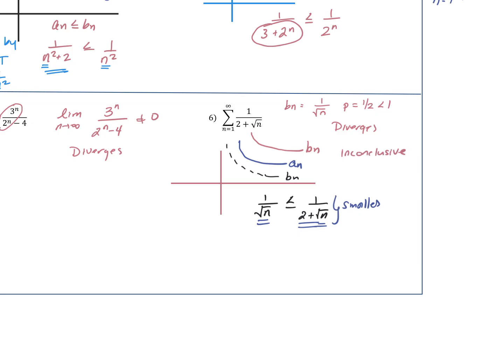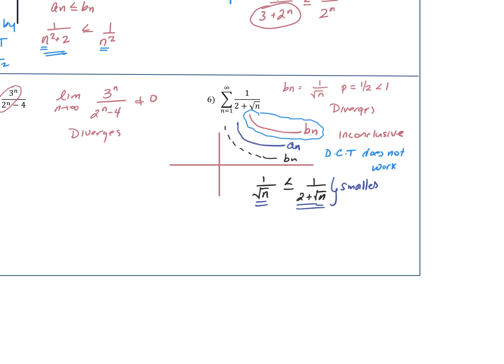So for this, the direct comparison test does not work. Because if the B sub n diverges, which is fine, it's up here, it tells us nothing about A sub n. A sub n may converge, it may diverge, we don't know that, but this test isn't going to help us. So in the next video, we're going to cover the limit comparison test. So for this, we would use the limit comparison